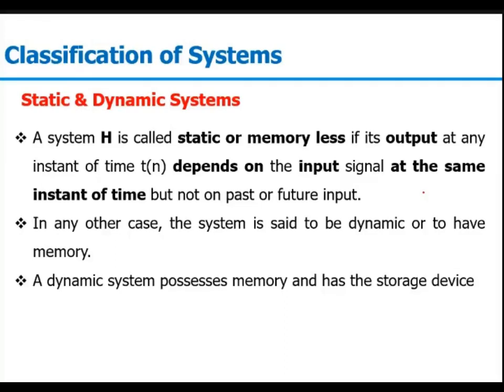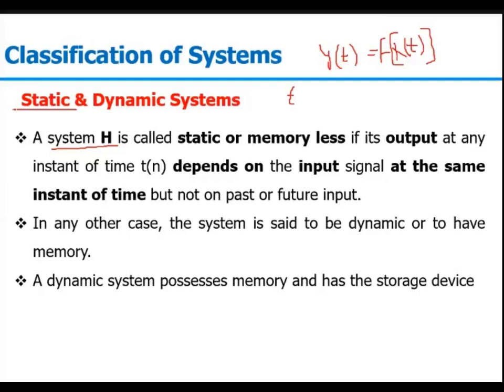So the first one is static and dynamic system. In the static system, the output of the system depends only on the present value of the input at any given amount of time. It means that system H is called a static system if at any given time t, the output y of t depends only on the input x of t, that is, it is a function of x of t only. It is not depending on past and future values of x. So we can say our static system is also a memoryless system, because it is not remembering the previous values and the next future values. It is totally depending on the present values of the inputs.